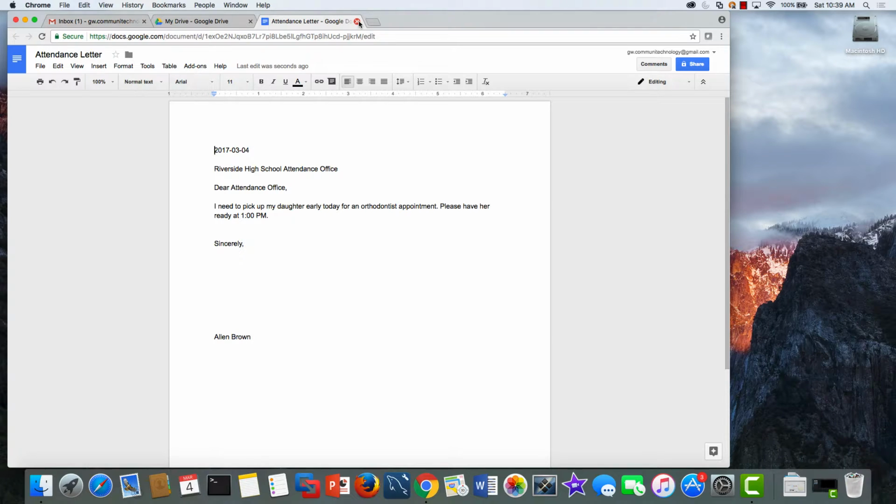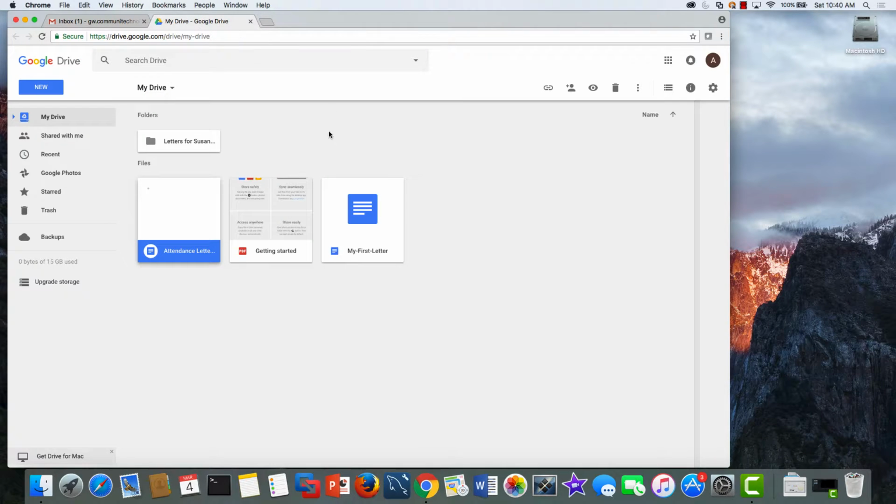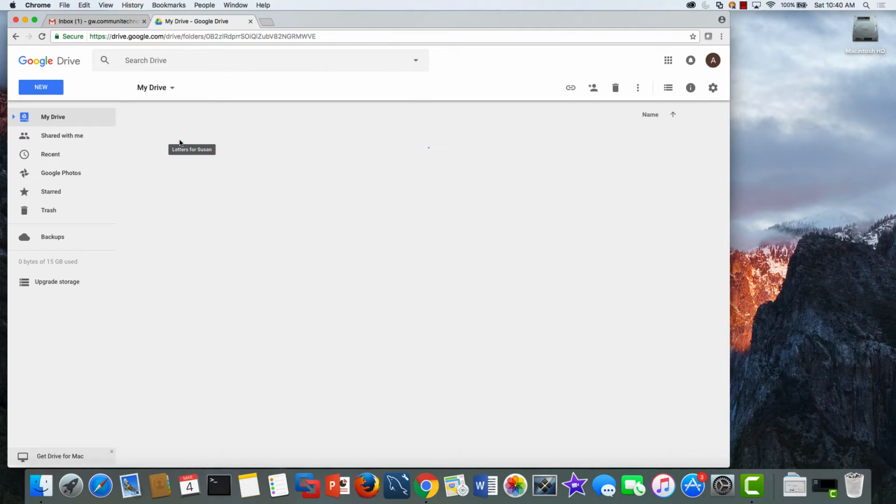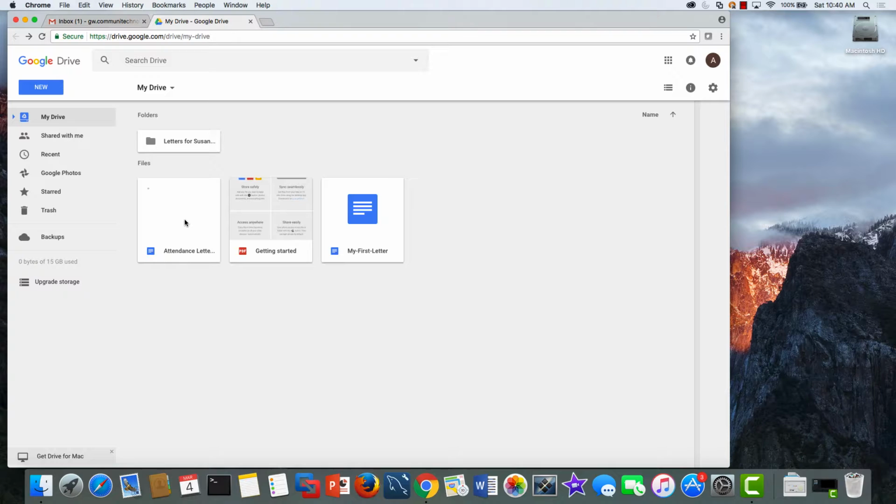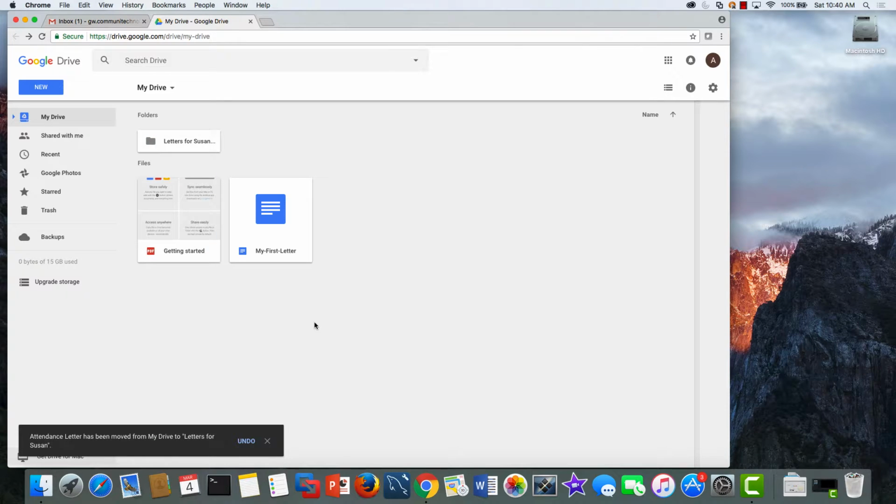So Google Drive is wonderful for that. This sort of talks about Google Drive, and what you're seeing here is an instance of the cloud. I had previously created this folder called Letters for Susan, and there's an early dismissal letter. I'm going to click the back button, left click once and hold it, and drag this into Letters for Susan. I'm just staying organized here.